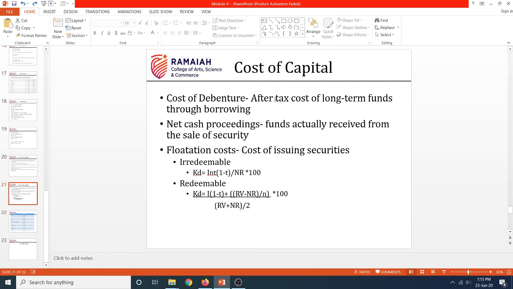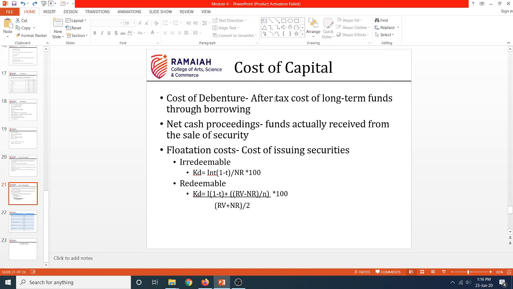So what is net cash proceeds? Net cash proceeds in this case is that 5 lakhs minus 10,000. The 10,000 I am already spending in the process of issuing the debentures itself. Correct? So the net cash that will be credited to my bank account is 4 lakh 90,000 only. So in this case, the net cash proceeds will be 4 lakh 90,000 only and not 5 lakhs.